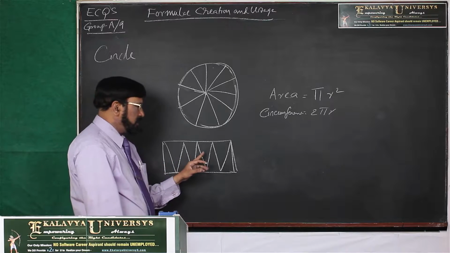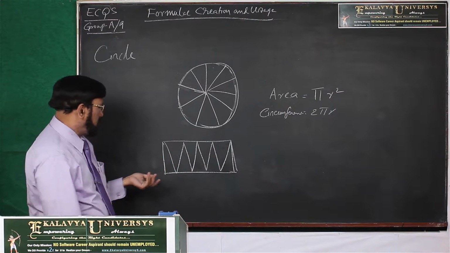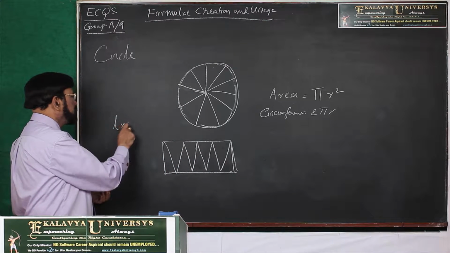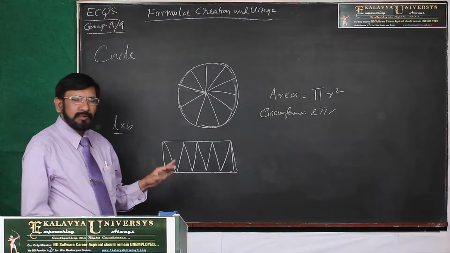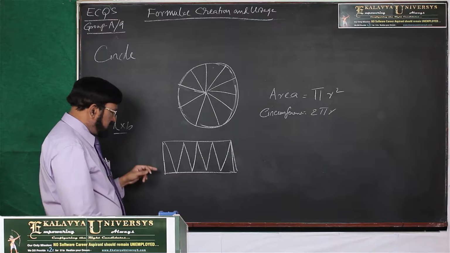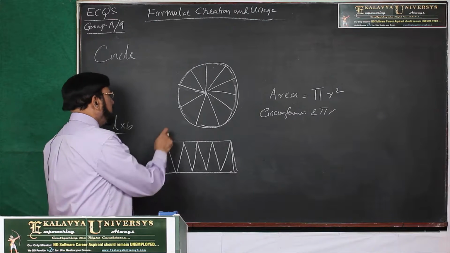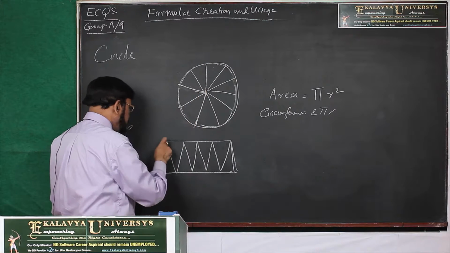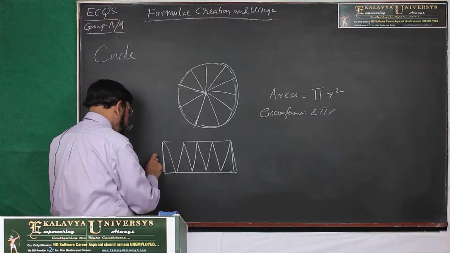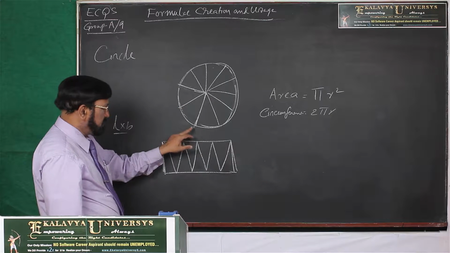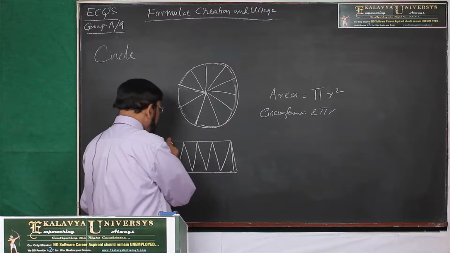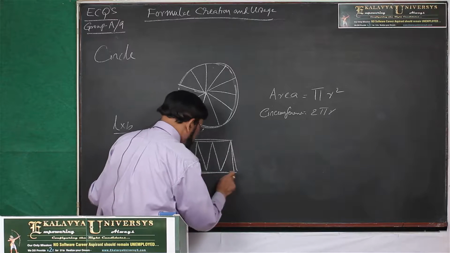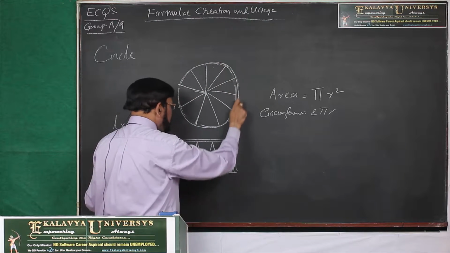Now if it is a rectangle, you know the formula. What is that? Length into breadth, L into B. Now here we have to see what is length and what is breadth. Obviously the breadth is R. R means radius. Now what is length? Just focus on this. This is the circumference.